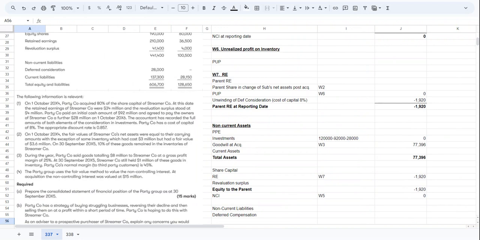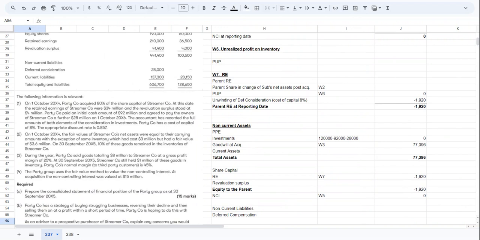So now let's move on to the third fact. During the year, P company sold goods totaling 8 million to S company. P sold to S 8 million at a gross profit margin of 25%. So this gross profit margin of 25% will be calculated on 8 million. At 30th September 2015, S company still held 1 million of these goods. So it is an intercompany sale, P sold to S, and initially they sold 8 million, out of which only 1 million is still within the group.